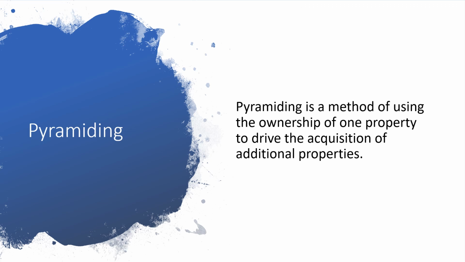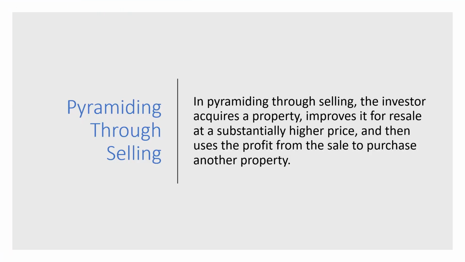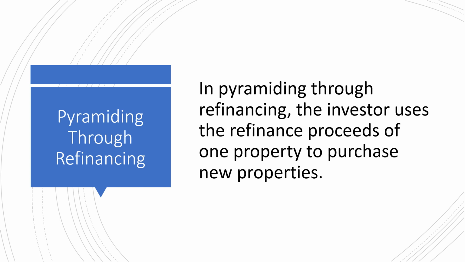Pyramiding is a method of using the ownership of one property to drive the acquisition of additional properties. In pyramiding through selling, the investor acquires property, improves it for resale at substantially a higher price, and then uses the profit from the sale to purchase another property. In pyramiding through refinancing, the investor uses the refinance proceeds of one property to purchase new properties.